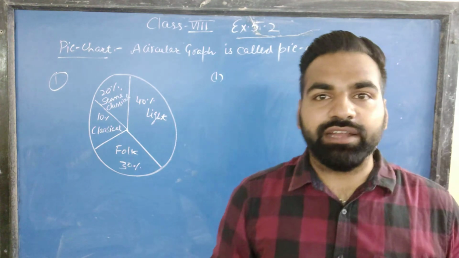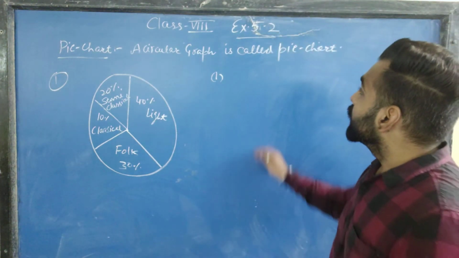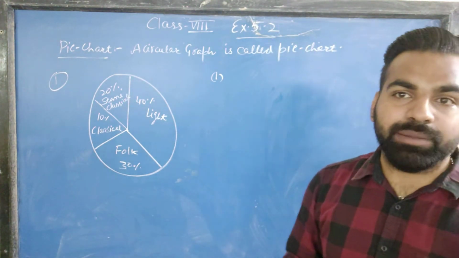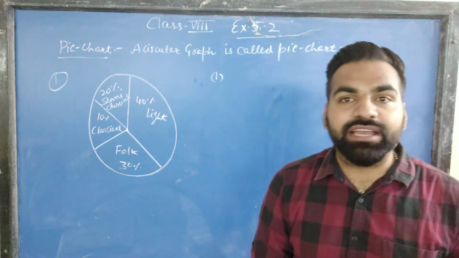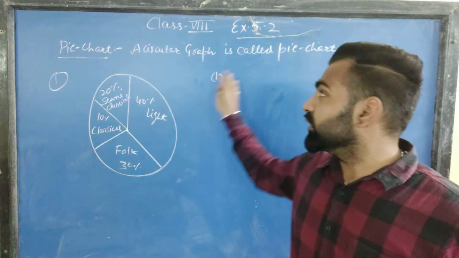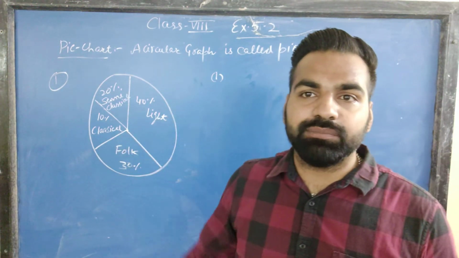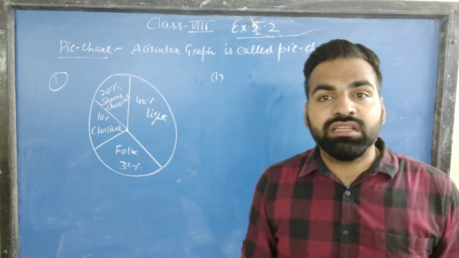So today we will start exercise 5.2, class 8. In this chapter exercise we will study about pie charts. So what is a pie chart? A pie chart is a circular graph in which data is represented in the form of a circle.